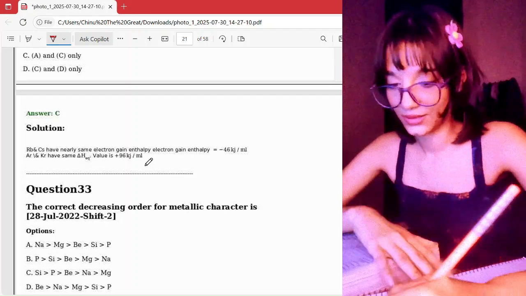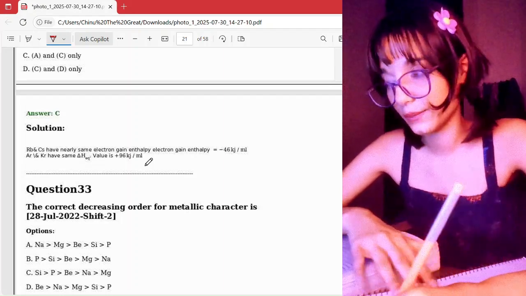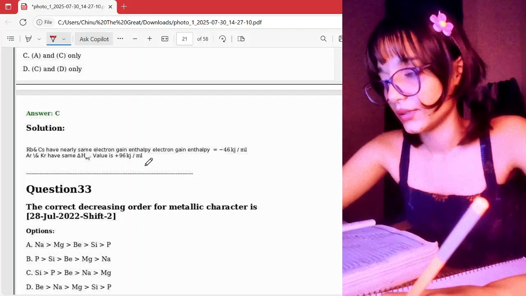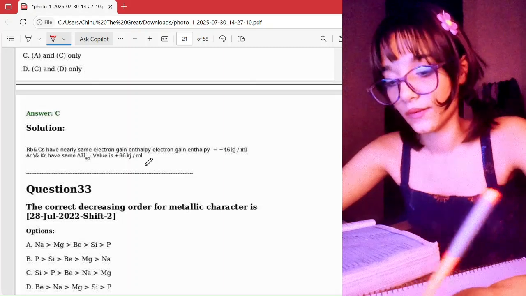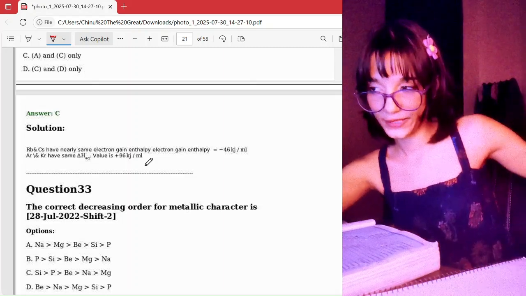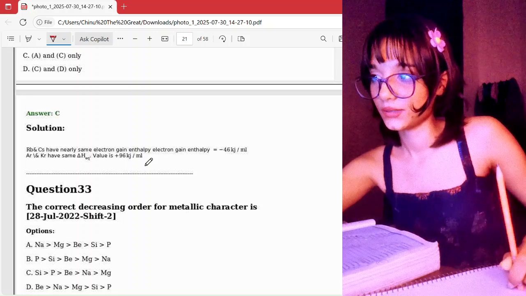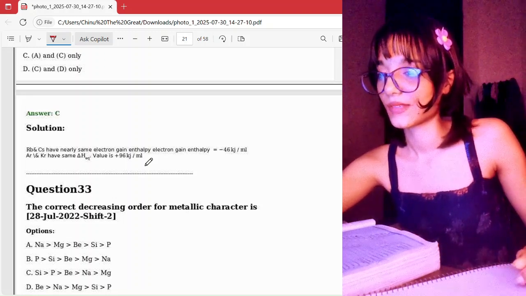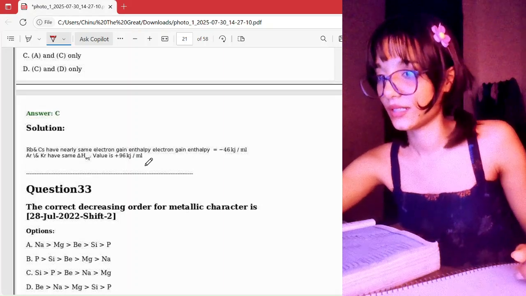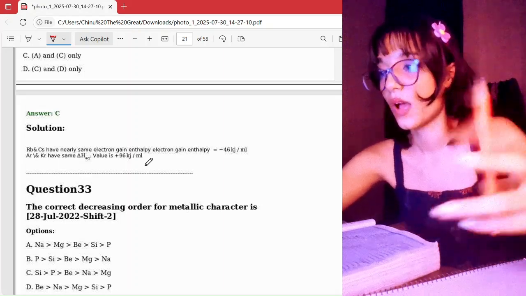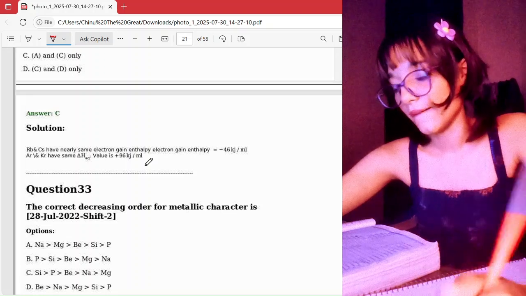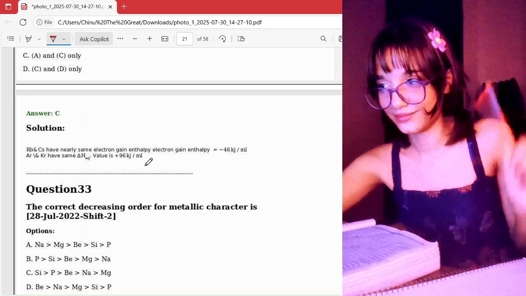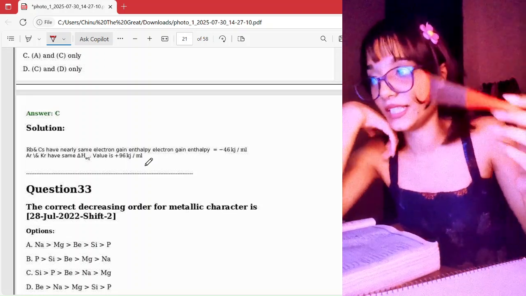I just never cheat, okay? So beryllium, magnesium, and silicon. And let's see, silicon is on that side of the periodic table, right? It's in group 16, right? I guess. No, in 15, I guess. I don't know. And phosphorus we have. So these are on there, so their metallic character will be very less.